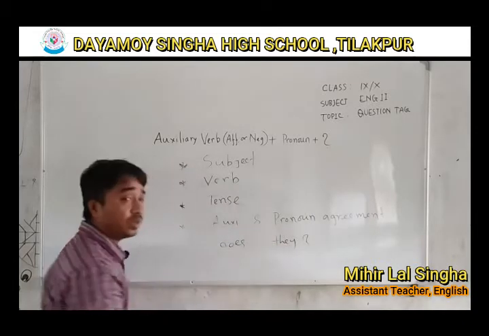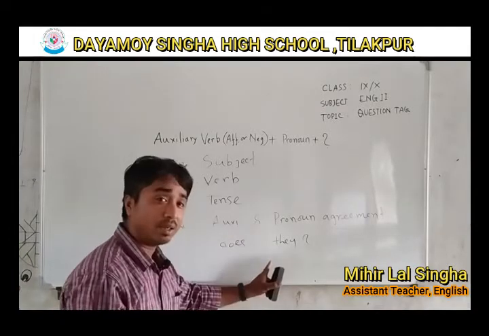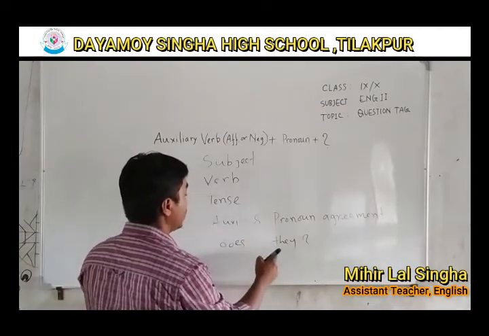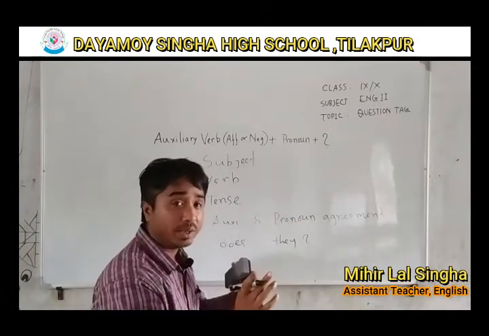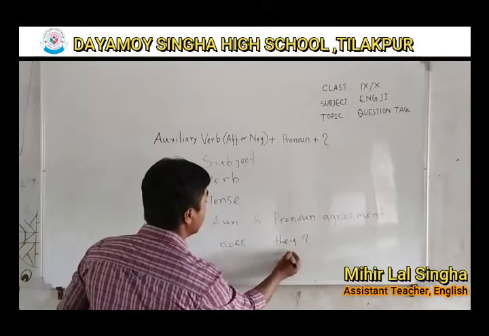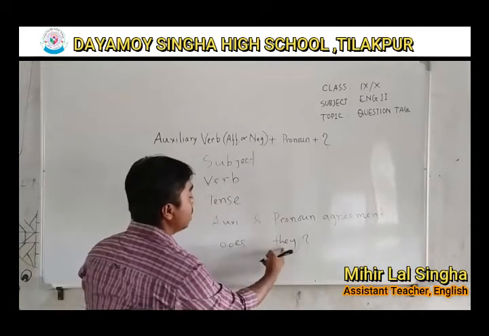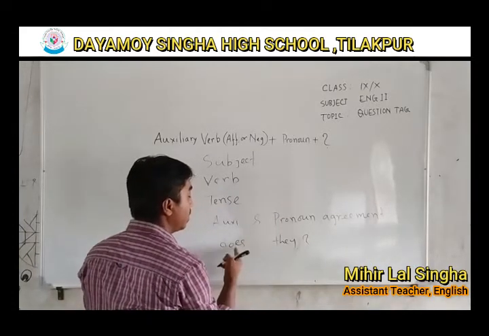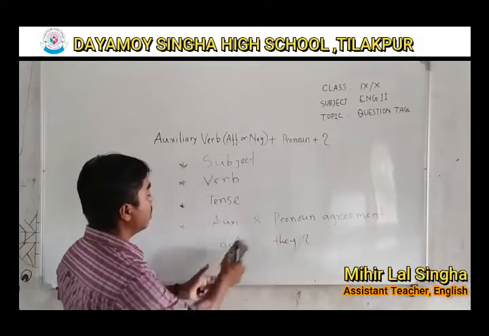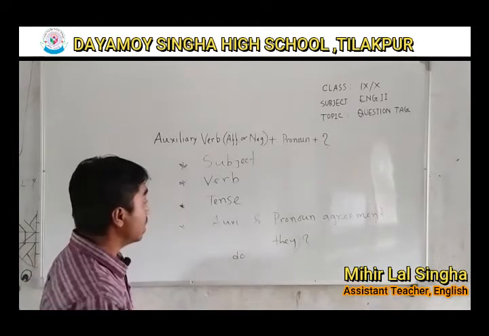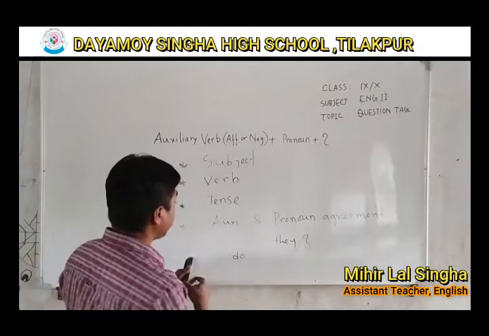I do, we do, you do, they do. It is not they does. That's why it is important to make sure the pronoun and auxiliary agree with each other. So we will listen to the pronoun. They, not does, they do. Then we will omit this one. This way we can make sure that our question tag is correct.